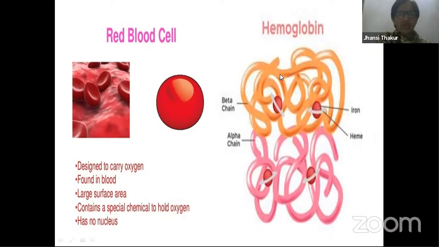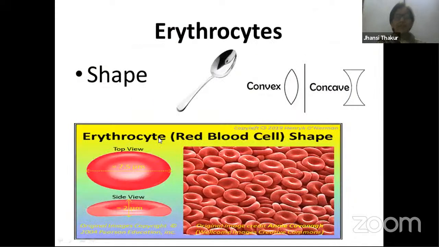Let's talk still about red blood cells, erythrocytes. The shape of the red blood cells in general in mammals, we call biconcave. It is biconcave. You know the meaning of the word biconcave? You find over here a depression on both sides. So it is biconcave in shape. Suppose you consider a spoon. The depression part of it has got concave shape, right? The other side of it is convex. So the shape of erythrocytes is biconcave.